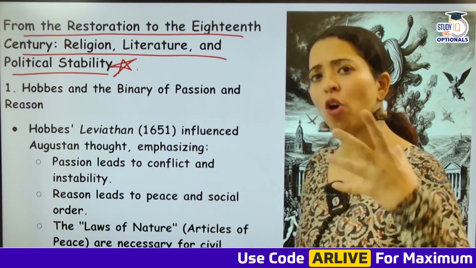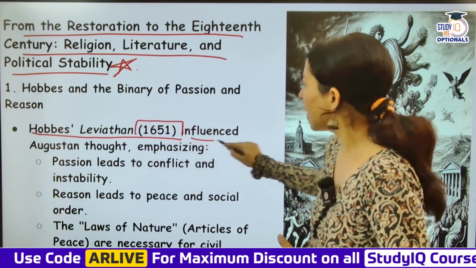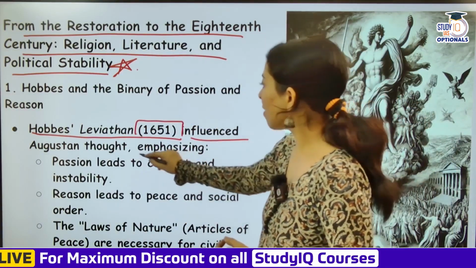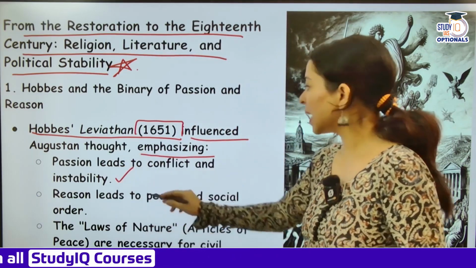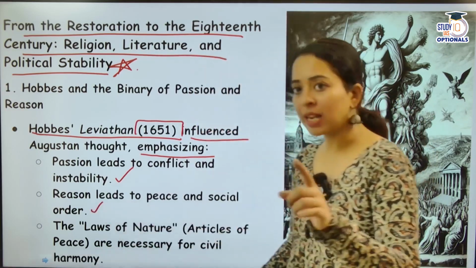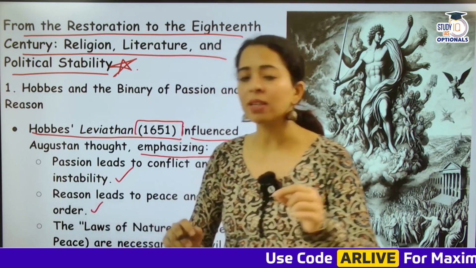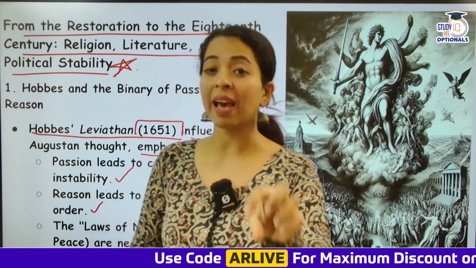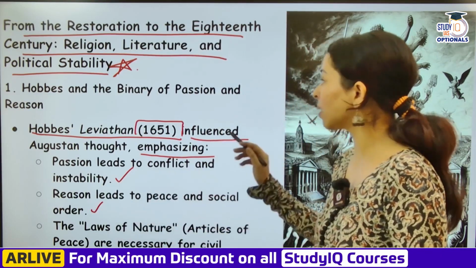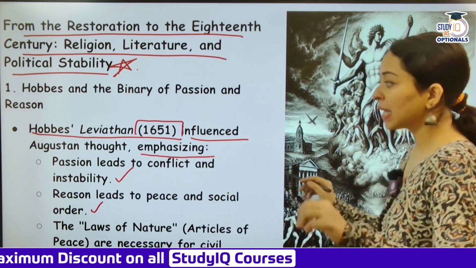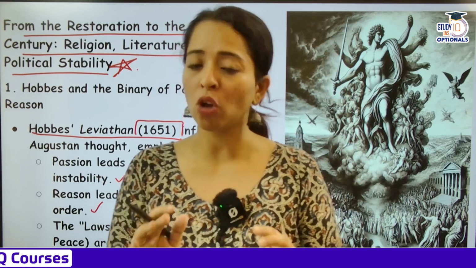Now continuing with the idea of Hobbes in his Leviathan work, which was written in 1651, that influenced Augustan thought, emphasizing passion leads to conflict and instability. Reason leads to peace and social order. The laws of nature, articles of peace are necessary for civil harmony. Leviathan was the one propagating the idea of reason, peace, and political and social order, and passion leads to conflict and instability. Therefore, reason, logic, law and order, all these ideas were being promoted by Thomas Hobbes' Leviathan.